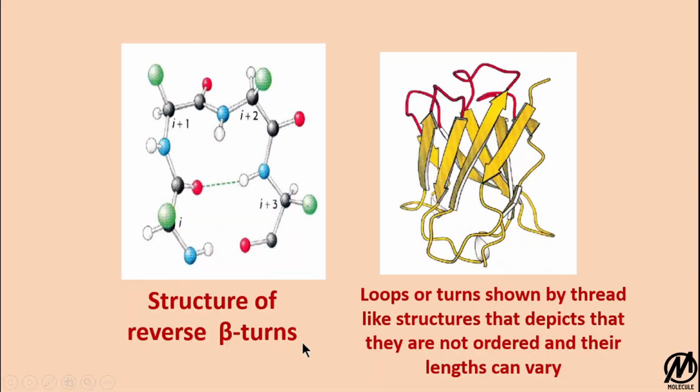The structure of reverse beta turns, as we can see, involves i plus 1, i plus 2 and i plus 3. Whenever the hydrogen bond is formed between i and i plus 3, it forms a beta turn. The next figure shows the loops or turns shown by thread-like structures, which can vary, meaning they can be an alpha turn, a beta turn, or a gamma turn. Usually beta turns are formed and preferred by the protein structures.